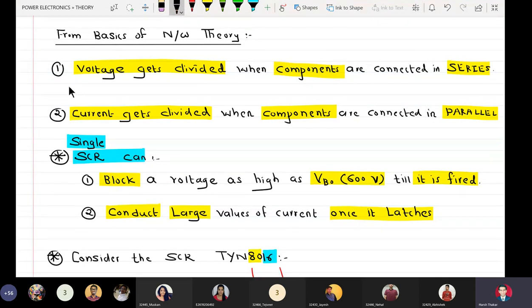We can make one more point here: voltage gets divided equally if the components are exactly identical.